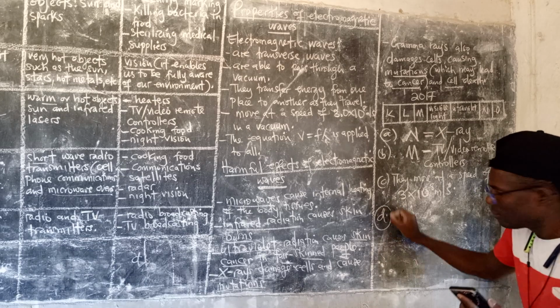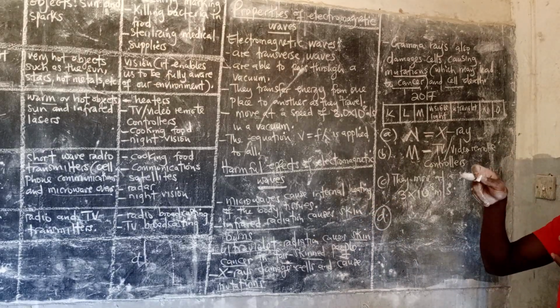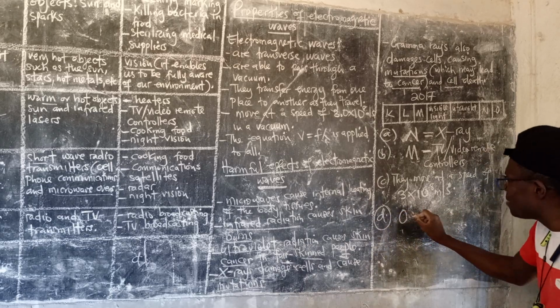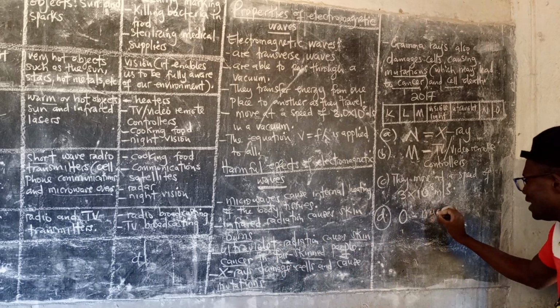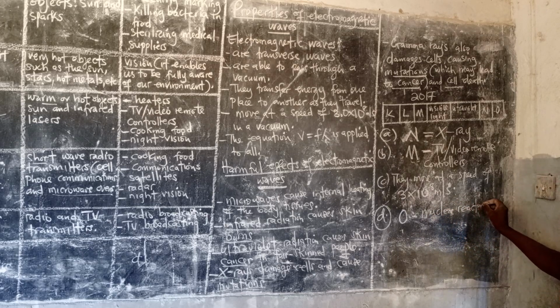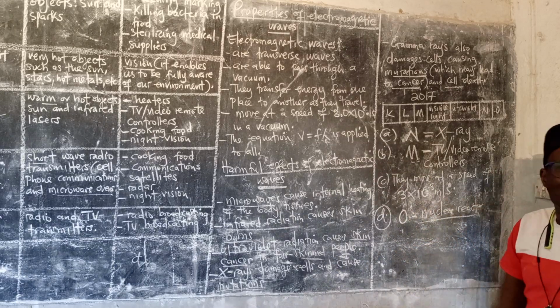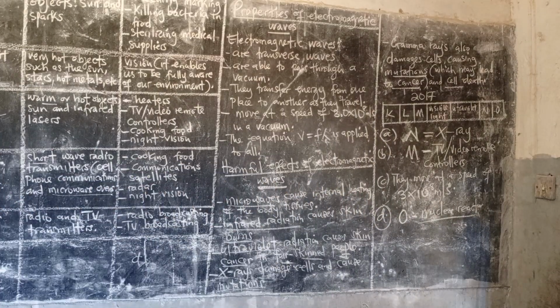D: state one possible source of the radiation from region O. What is O? Gamma. What is the source of gamma? Nuclear reaction, or you can say explosions on the sun. See that? That was an exam question, and it carried 4 marks.